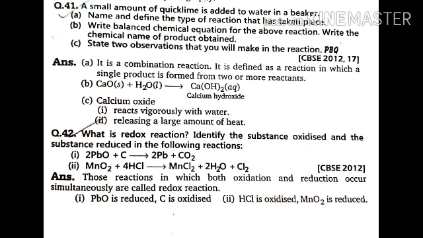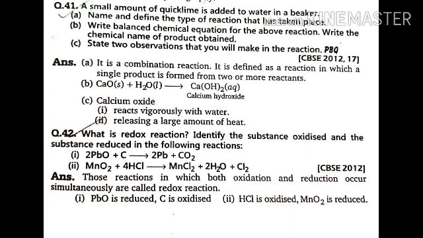Next is, what is a redox reaction? Identify the substance oxidized and the substance reduced in the following reactions. Again, what is a redox reaction? The reaction in which both oxidation and reduction are taking place, we call a redox reaction. So first question, PbO plus C gives Pb plus CO2. Which one is getting reduced and which one is getting oxidized?